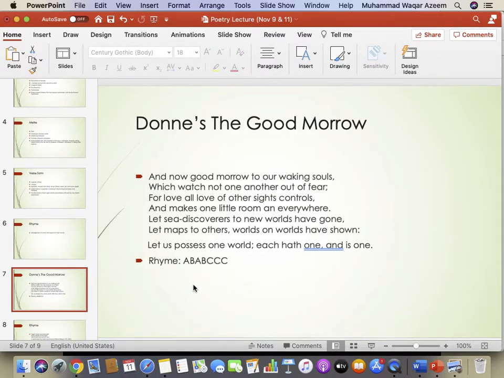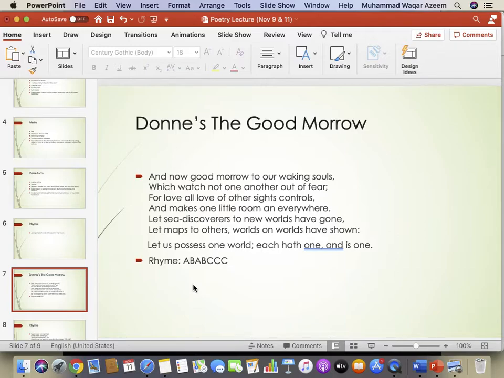Now, if you look at this stanza by John Donne, The Good Morrow, would anybody like to read this stanza really loud for the whole class? If you can see it clearly, would you like to go ahead, please?